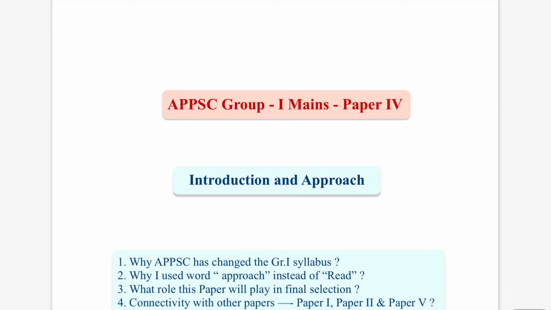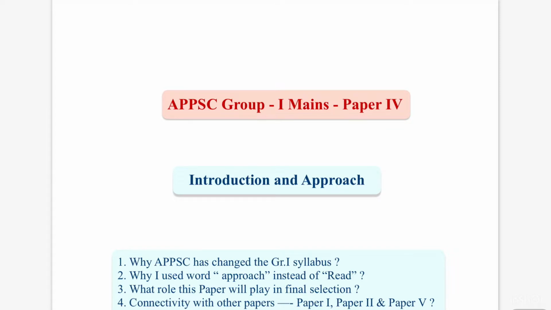So as everybody knows, recently the Telangana and AP governments made an announcement regarding the recruitment process. Particularly as far as Group 1 is concerned, the Telangana government has announced that it is going to fill up around 500 plus vacancies, and the AP government has announced that it is going to fill up nearly 100 plus vacancies. More precisely, it is 110 in AP.